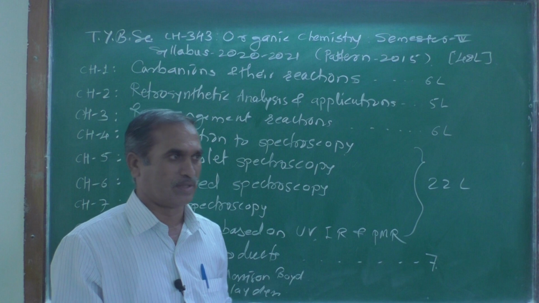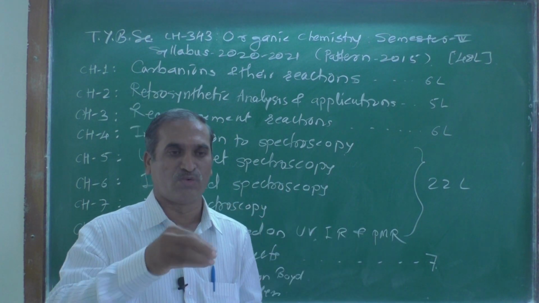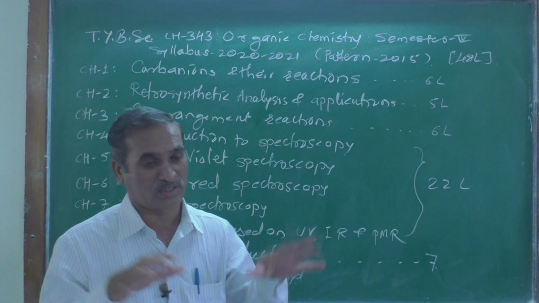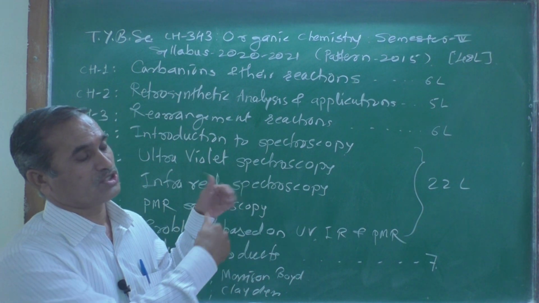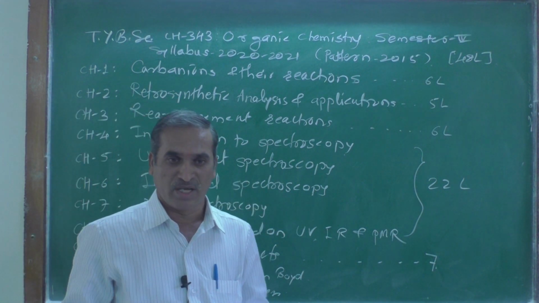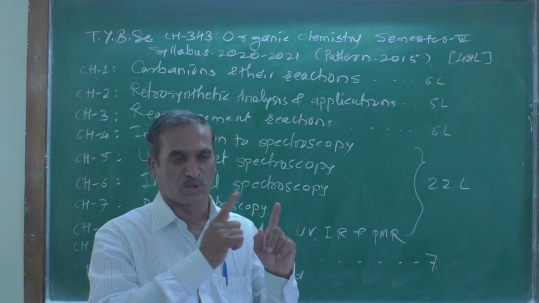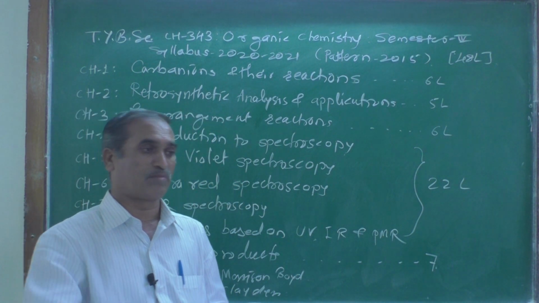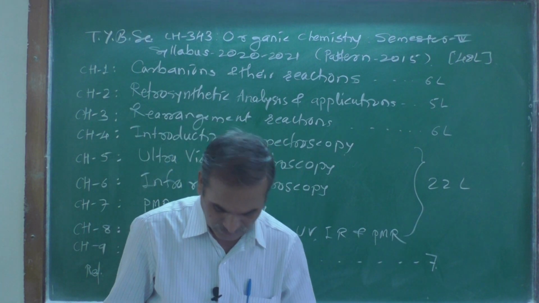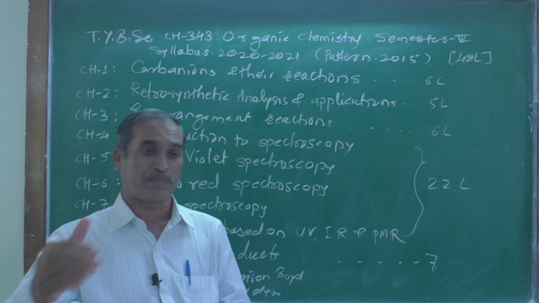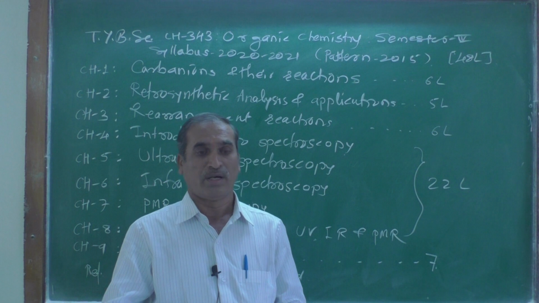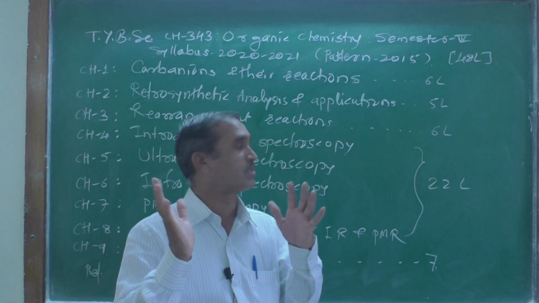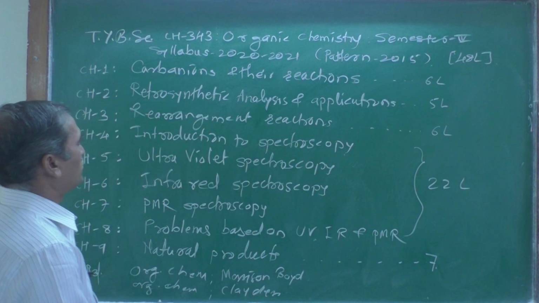For example, suppose cyclohexanol, how can we prepare that in the laboratory? Or let us see the simplest one, cyanohydrin. Cyanohydrin is a target molecule that can be prepared from propanaldehyde. Propanaldehyde can be prepared from propene, and propene can be prepared from propane. That type of application we are going to learn there.